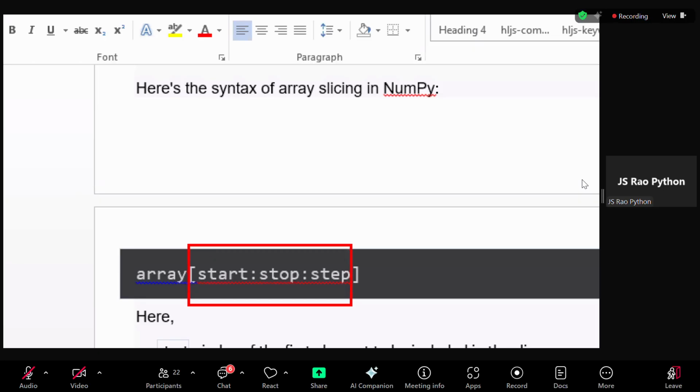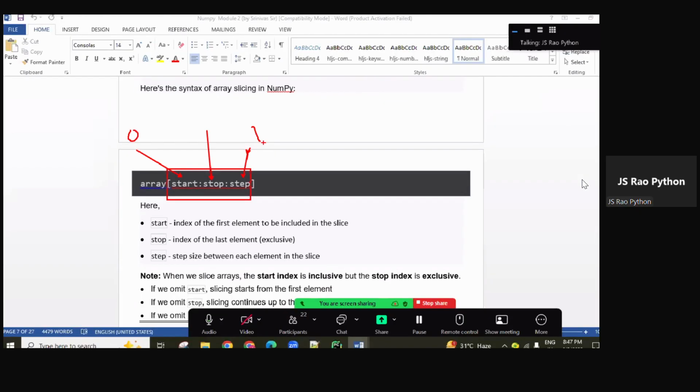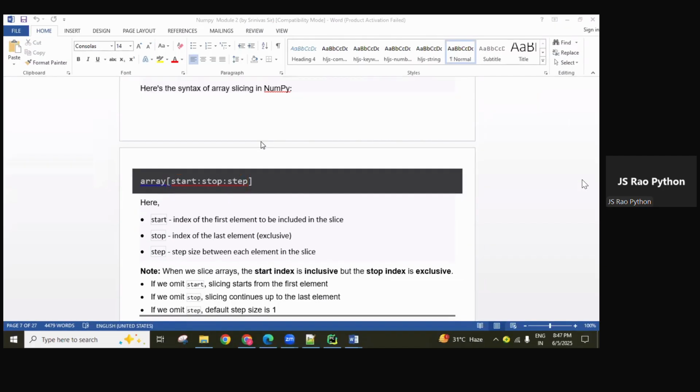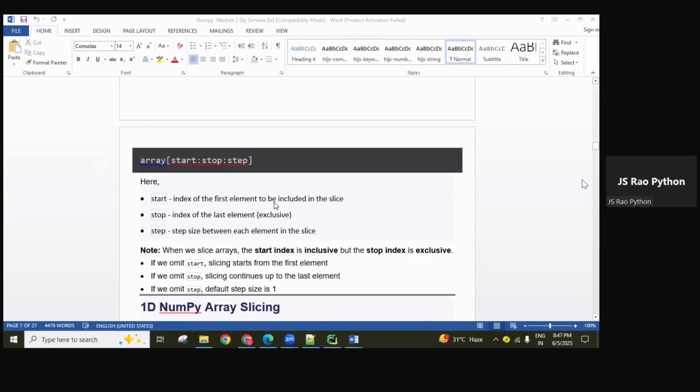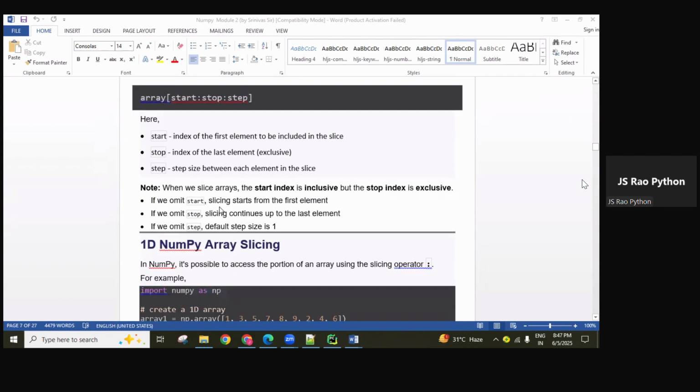Let me know. So this one is the mandatory one. This one by default starts from 0, and this one by default is incremented with 1, a positive value. Python concept.